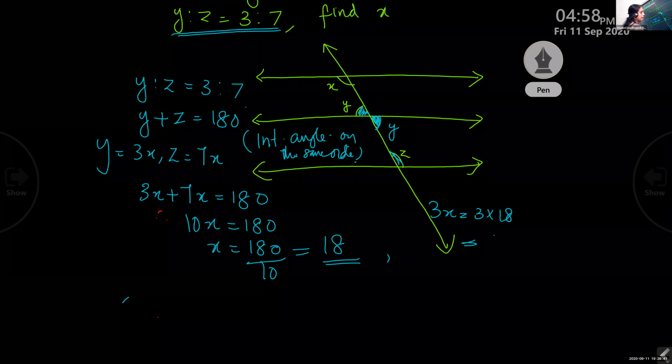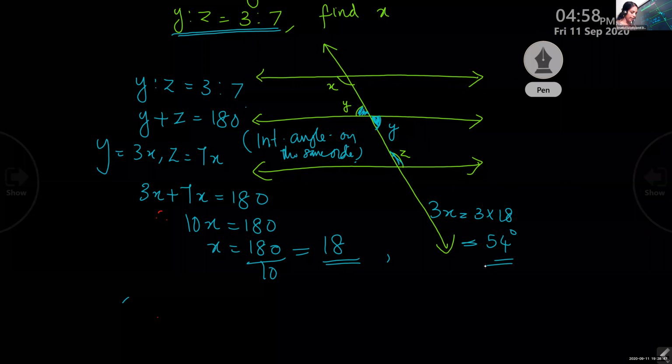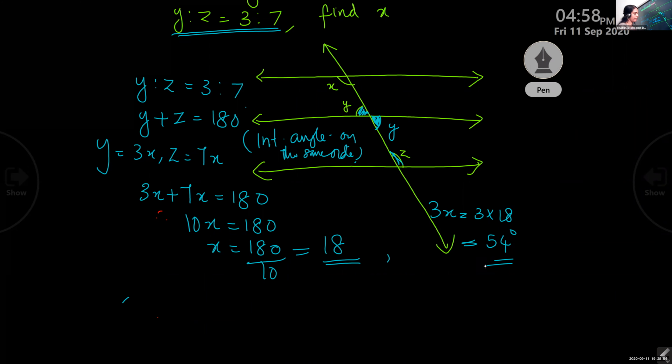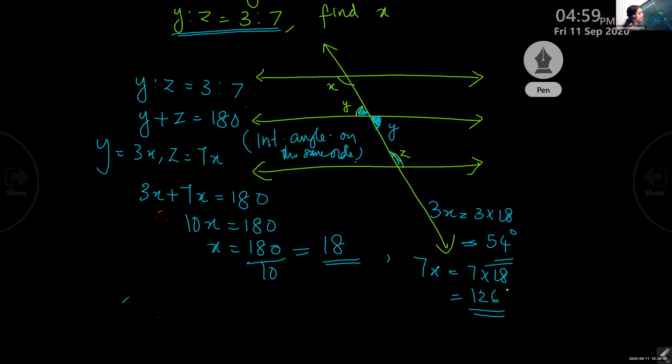How much? 54. Clear? We had done this question earlier. Now 7x equal to 7 into 18, which is 126.